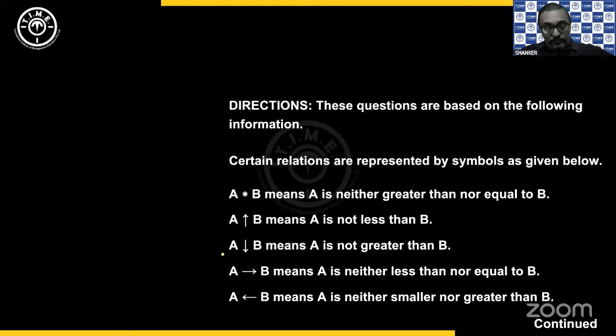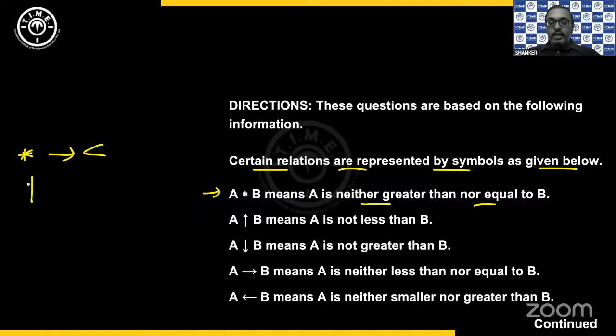Right. Okay. Now, next we have sometimes the symbols can also be given. Certain relations are represented by symbols as given below. So you have asterisk symbol that says neither greater nor equals. So it is not greater than nor equals, means it is less than. Then the up arrow is not less than, means you combine the other two, greater than or equals.